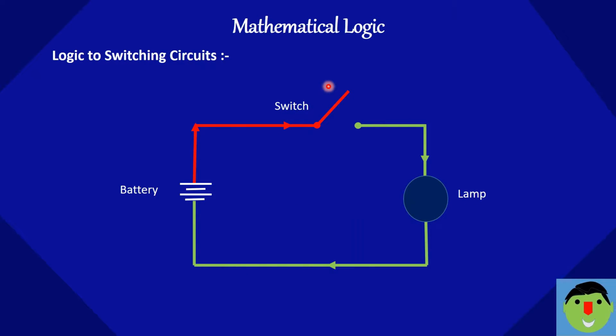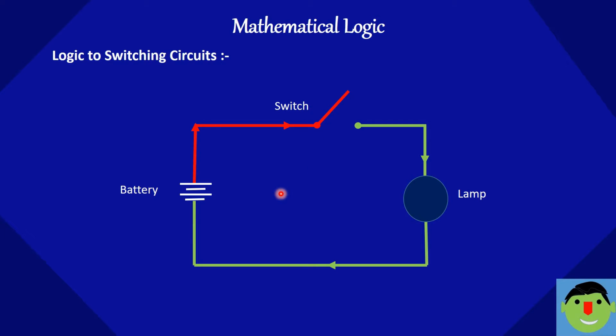Now we will see logic to the switching circuits. Already we have seen that logic statements can be either true or false. Similarly, in switching circuits, an electric switch can be on or off. You can see here the battery, connected by wire to the lamp, and the switch is connected in the wire.